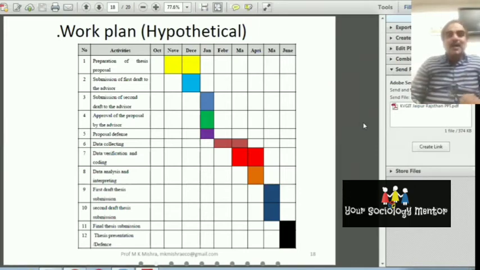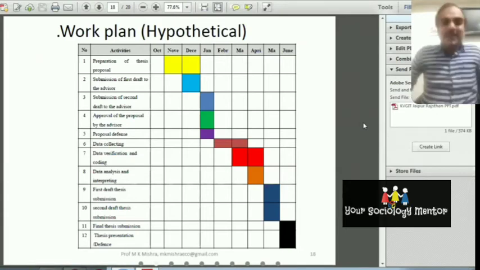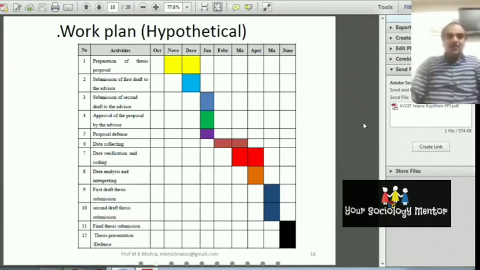You can read this on the preparedness of the proposal. What will be the duration of your study? How will we do the study? You have to give it: from this month, I will start this work and complete it in this month. From this month, this study will start and it will be completed in this month. All those things have to be defined in the work plan.